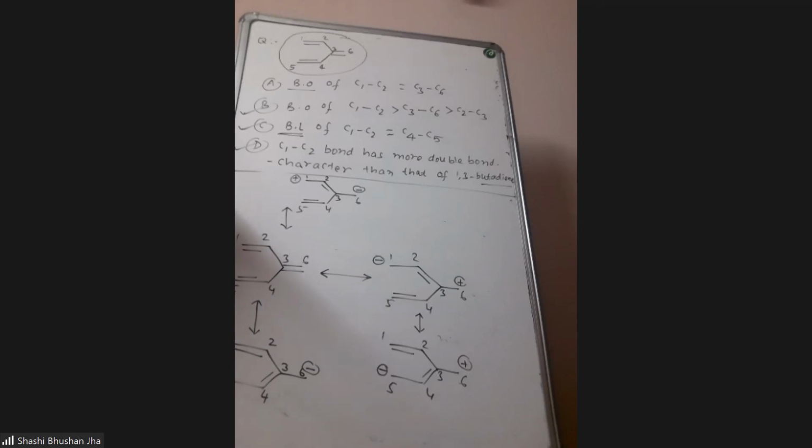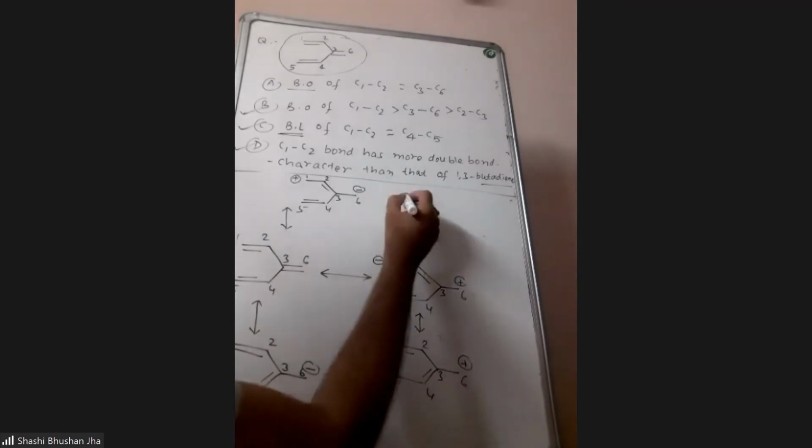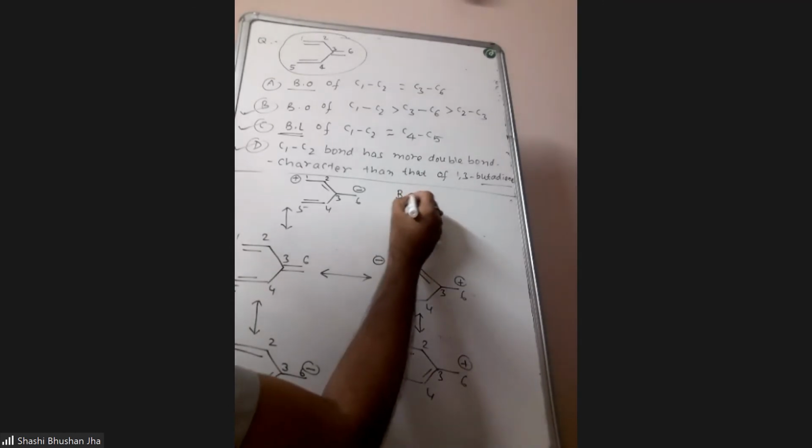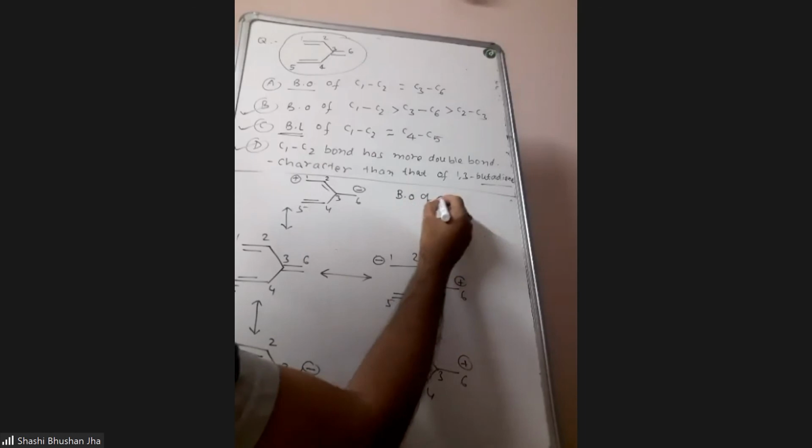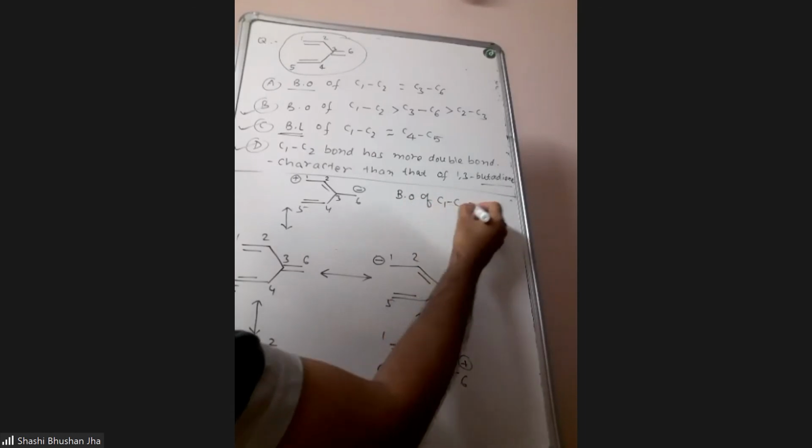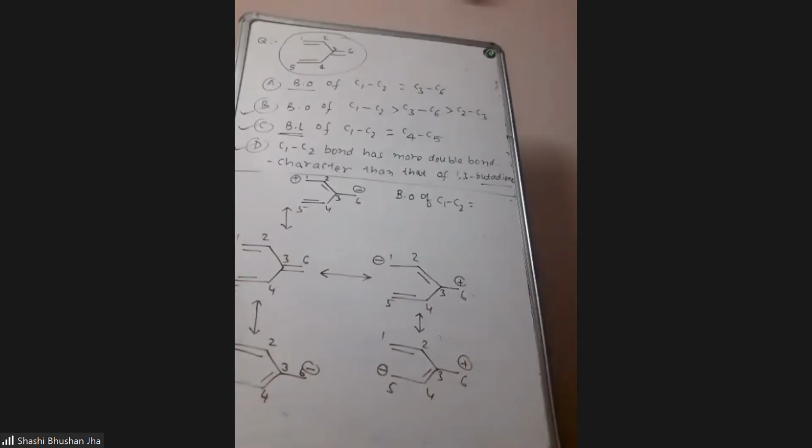So I think these 5 resonating structures are possible. Now calculate the bond order of the C1-C2 bond.